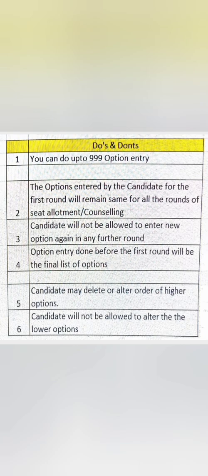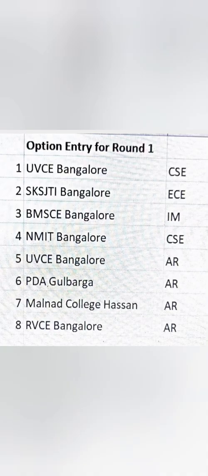So rule number 4 also says the same, that option entry done before the first round will be the final list of options. Now the next two lines, that is rule number 5 and 6, are applicable when you are moving from one round of counseling to the next round. That means you are going from first round to second round and second round to third round. That is, the candidate may delete or alter higher options. So you have permission to delete and modify, that is alter, the higher options, only the higher options, right? And the point says that you cannot alter the lower options. So I'll explain all these points with an example, right? So let's understand with the example.